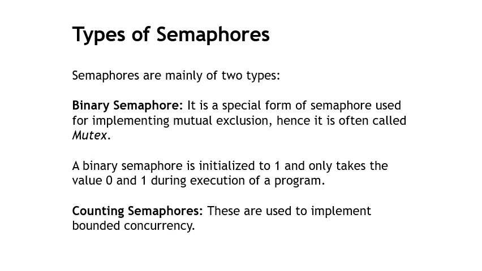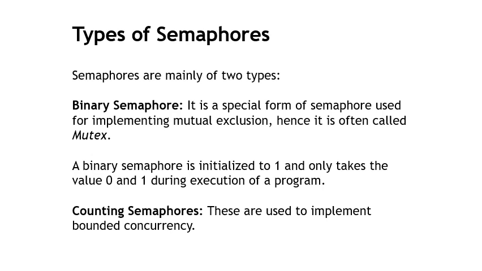There are mainly two types: the first one is the binary semaphore and the second one is the counting semaphore. The binary semaphore is a special form of the semaphore used for implementing mutual exclusion, that is, mutex locks are implemented here, so it is sometimes called a mutex also. The binary semaphore is initialized to 1 and only takes the values 0 and 1 during the execution of the program. If the binary semaphore is 1, it is locked, and if it is 0, it is unlocked.